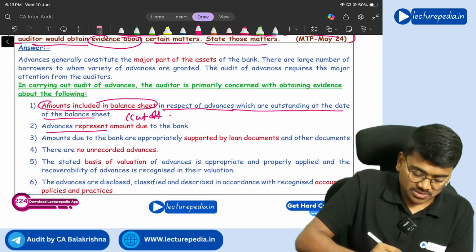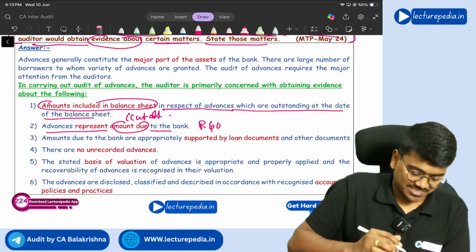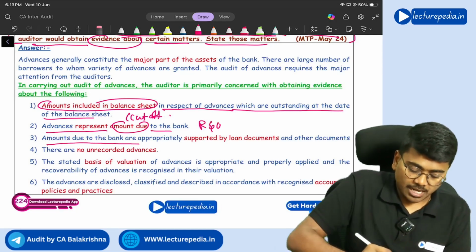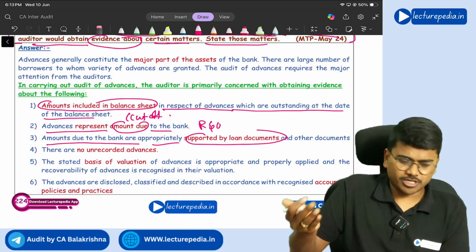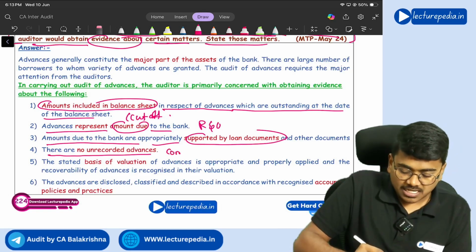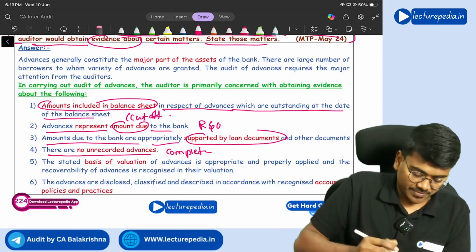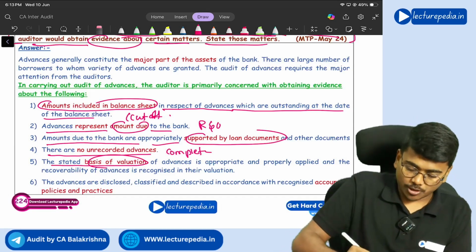Advances represent amounts due to the bank, nothing but rights and obligation assertion. Amounts due to the bank appropriately supported by loan documents, proper documentation is there or not, you will see. There are no unrecorded advances, that means completeness assertion. Next, stated basis of valuation of advance is appropriate, nothing but